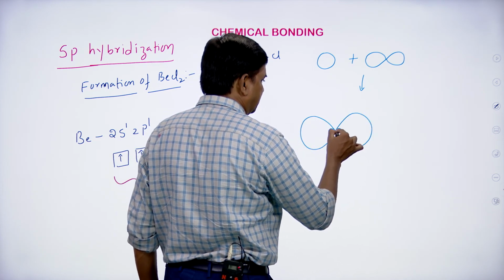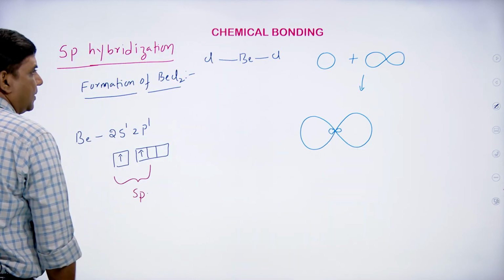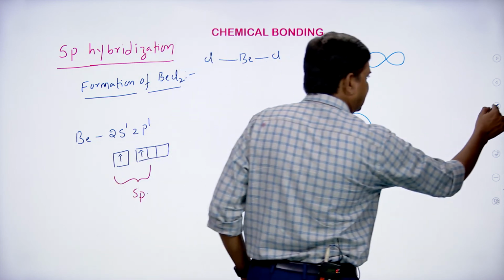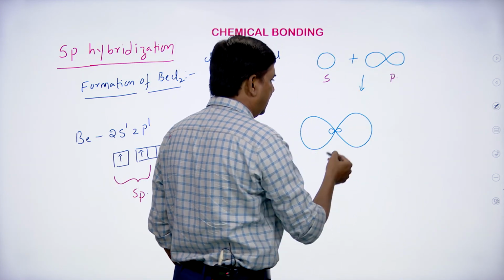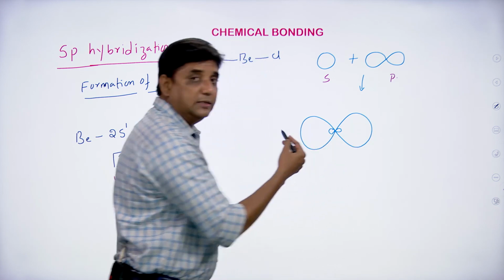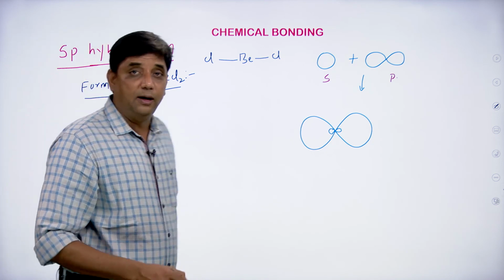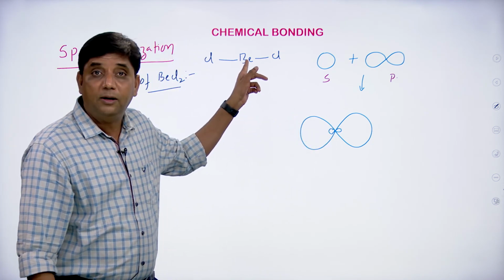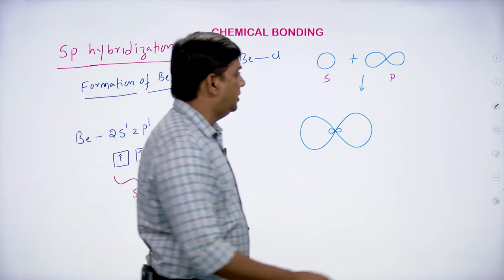These are the sp hybrid orbitals. And this is the s orbital and this is the p orbital, and here you have 2 sp hybrid orbitals of the beryllium, which will overlap with the p orbitals of the chlorine atoms.